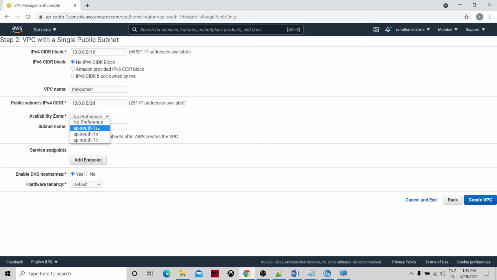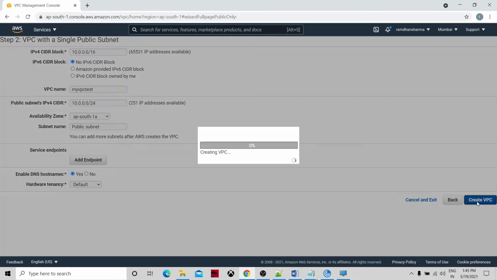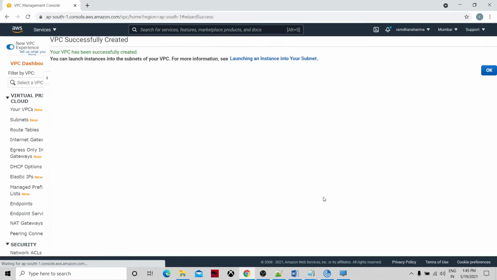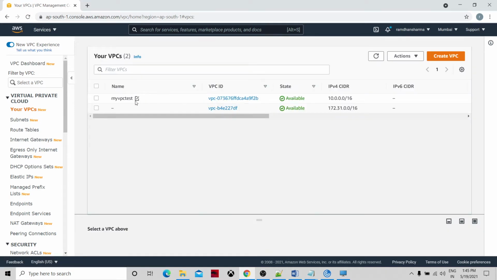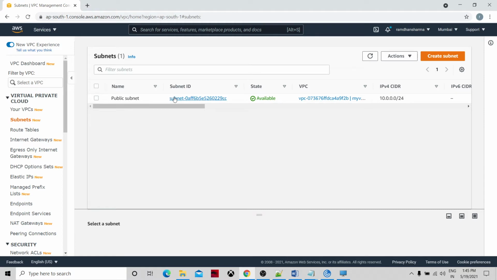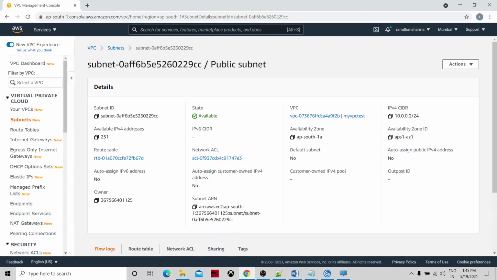I'm going to take the ap-south-1a availability zone. Each region will have three availability zones in AWS. So I've taken the first, 1a, and everything else stays as it is. Let's create the VPC. If I go to the dashboard, this is my VPC, and if I go to subnets, there is one public subnet available.